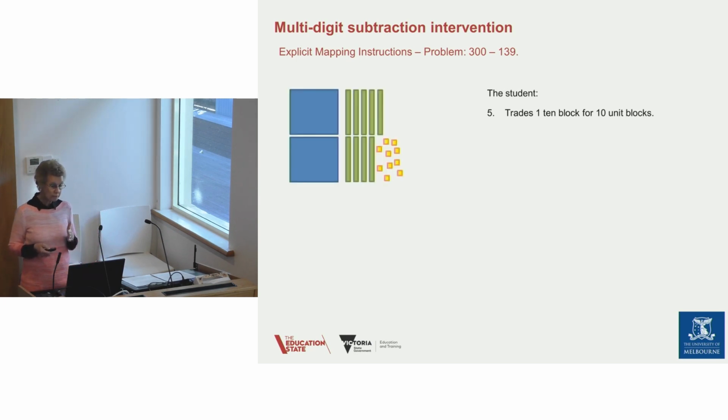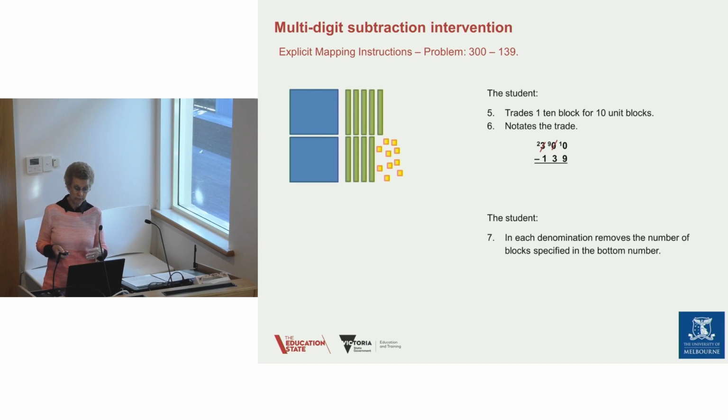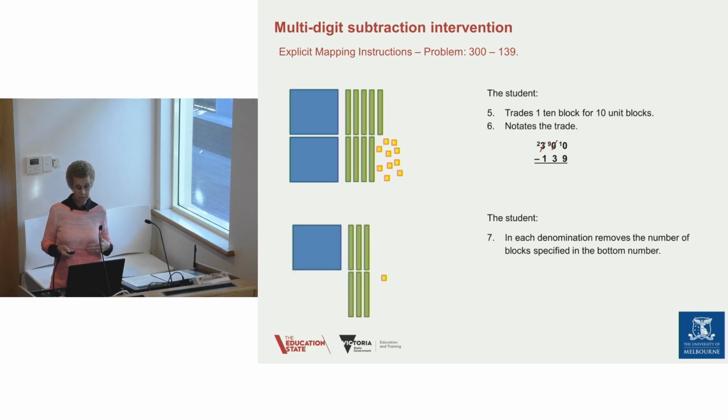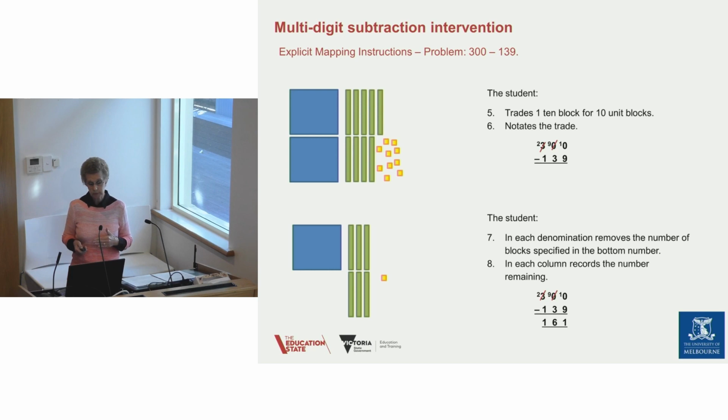The student then needs to trade one 10 block because they still can't take away that 9. So they now trade one 10 block for 10 unit blocks, and they again note the trade on the question. So now they're in a position to be able to do all the subtractions. They can take 9 from 10, they can take 3 from 9, and 1 from 2. And that's precisely what they do. And they then can see what is left, which they would then write in the solution.